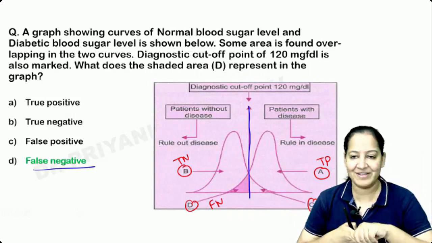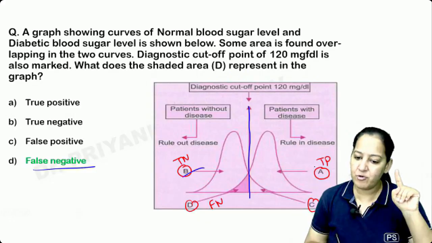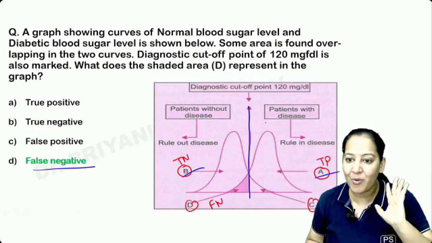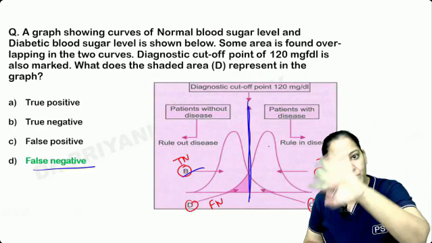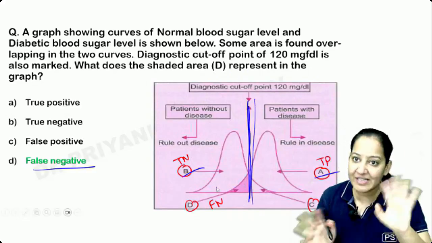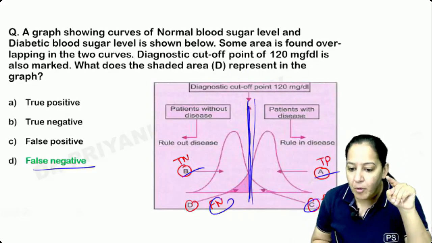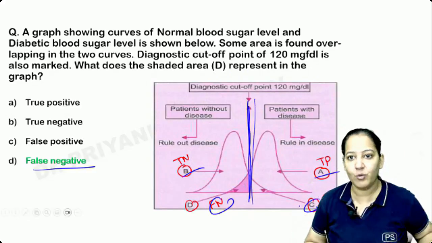So learn the 4 areas. That's it. I want you to learn the 4 areas. There is no problem in true positive, true negative. Nobody will have a problem with that. Above the cutoff, it's true positive. Below the cutoff, it's true negative. Nobody has a problem there. The problem is the shading, the overlap. Learn the overlap. Okay?